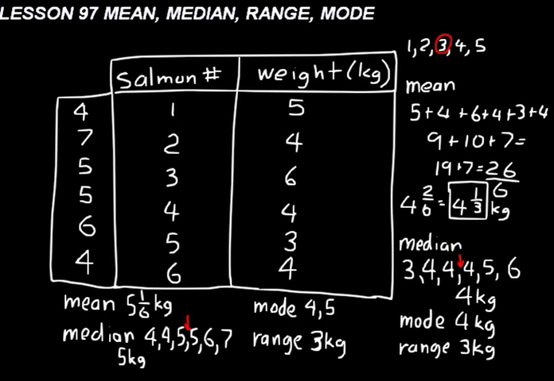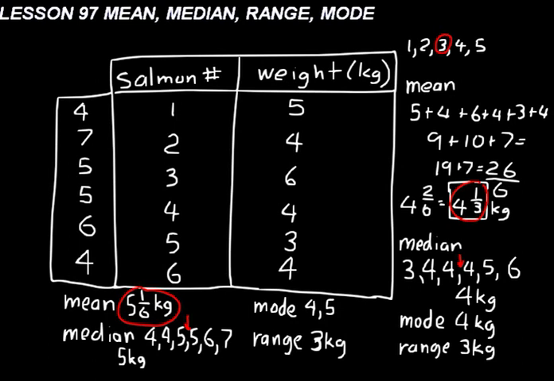We can compare the medians, the average weight of the salmon in both streams, 5 1/6 in one stream, 4 1/3 kilograms in the other stream. So the most recently done stream that we calculated, the weight is about a kilogram more in that stream compared to the previous one. Now, a scientist might look at that data and say, wow, that's a pretty big difference, almost a kilogram, which is about 2.2 pounds.